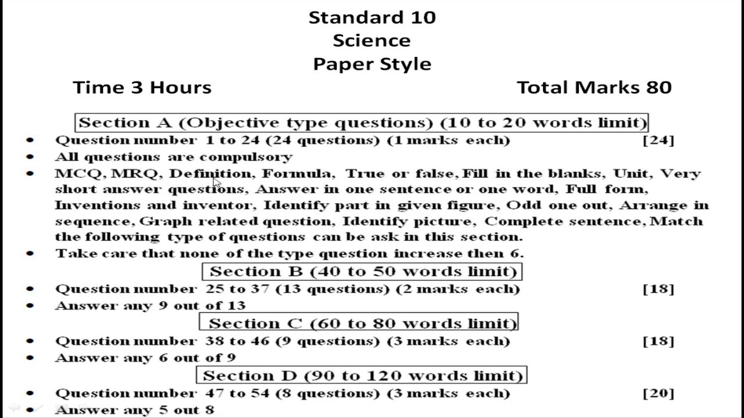Definition. You know what a definition is? Different types of definitions are there. Formula, true or false, fill in the blanks. Unit: write the unit of electricity, write the unit of electric potential difference. You can write the unit of different things, like in chemistry also certain units are there, in physics also. Very short answer questions: answer in 1 sentence or 1 word. Full form: give the full form, like what is the full form of ISRO? Any full forms may be asked.